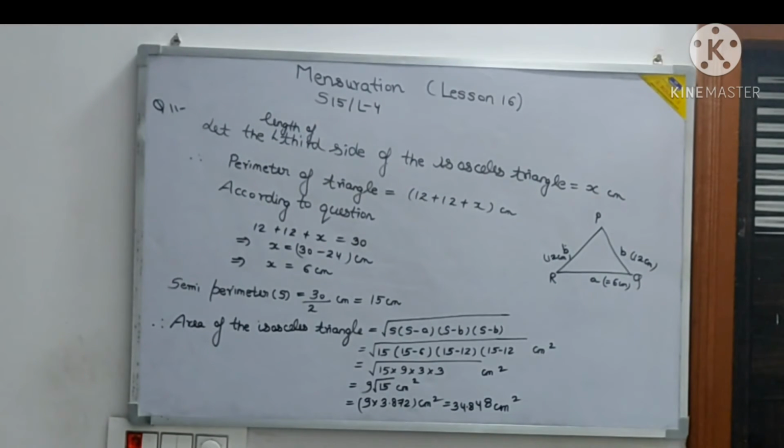So we should take the value of root 15 till more decimal places, because it is 3.8729. So we'll take here the value of 3.8729.